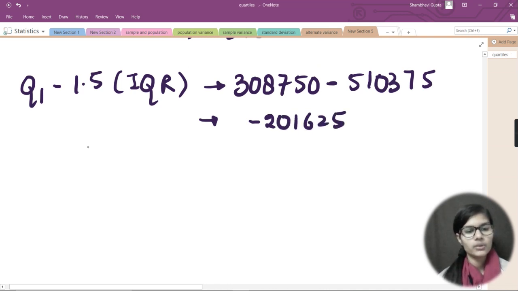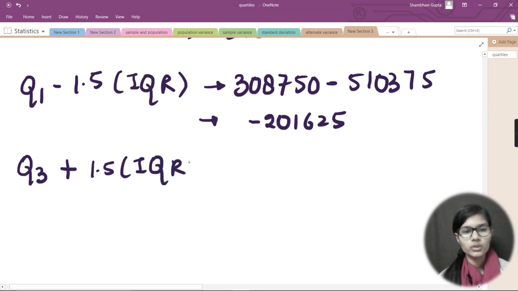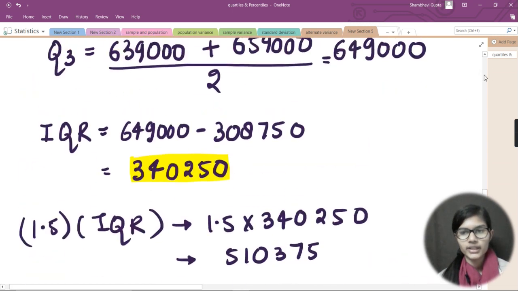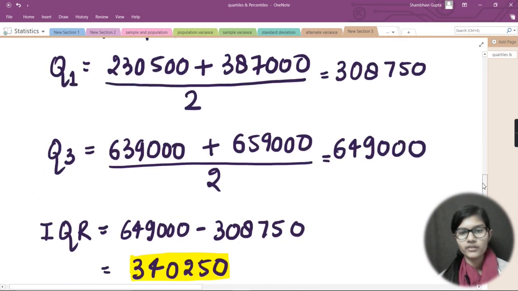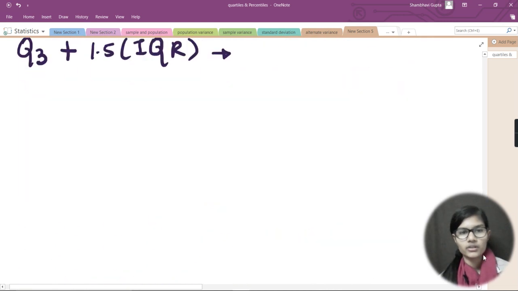Now I would do this same thing with Q3. I would add 1.5 IQR to Q3. Let's go upside and check our Q3. My Q3 was 649,000, fine.